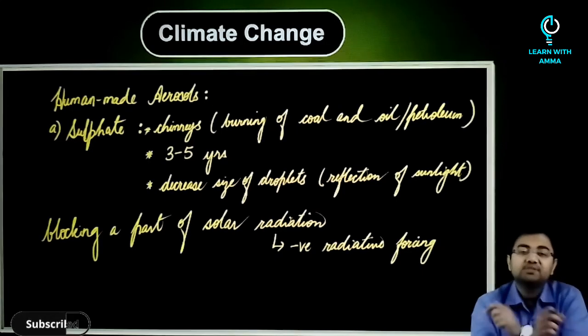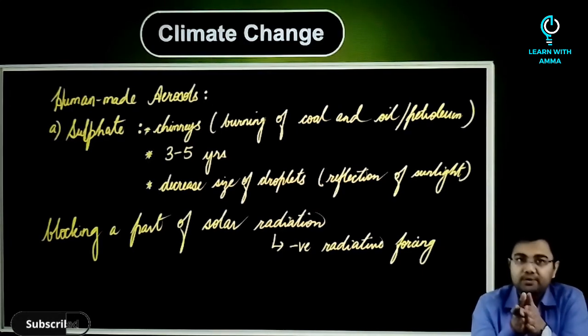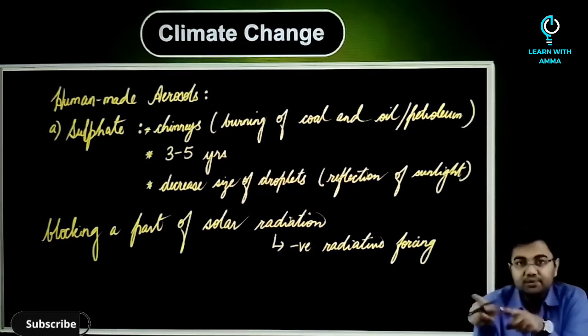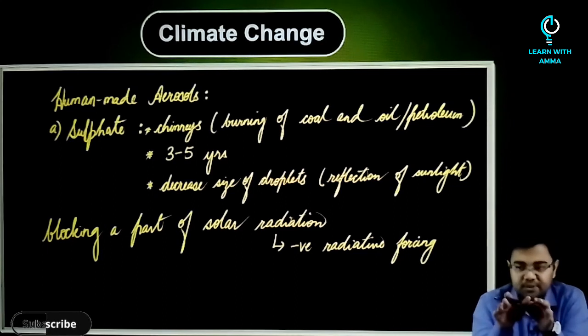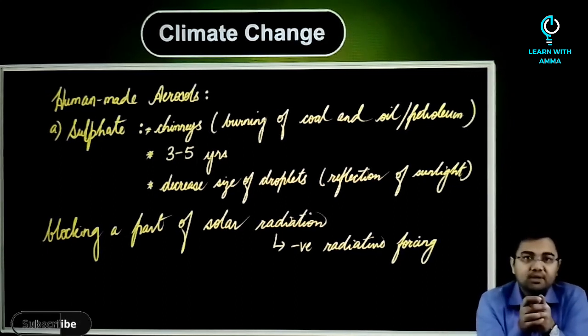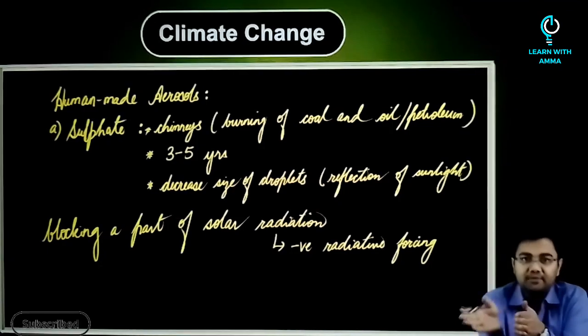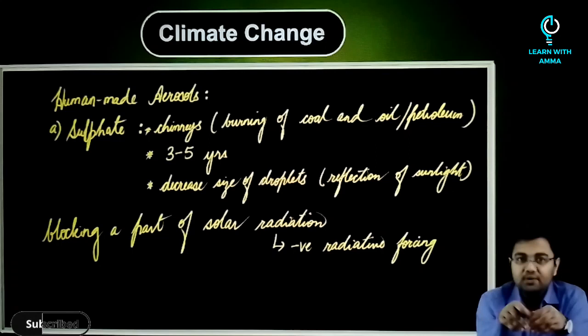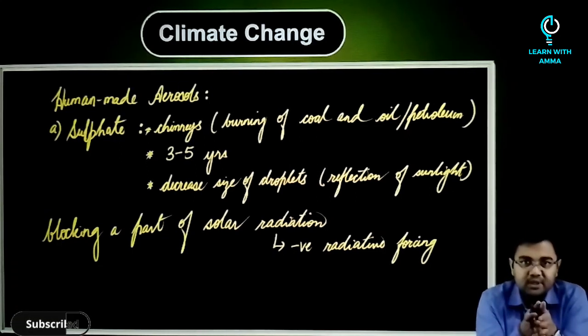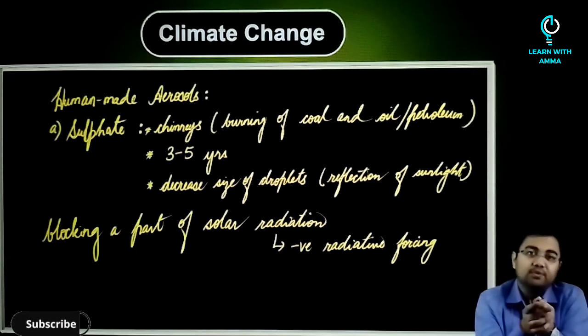Now, one more thing which is important is that when you talk about aerosols, they are second just to greenhouse gases if you talk about the relative importance in their impact on the surface temperature or the atmospheric temperature. The difference here is that the residence period that we discuss for greenhouse gases can be more than a decade. But in case of an aerosol, it would maximum be 3 to 5 years. So this is one major difference between the two.